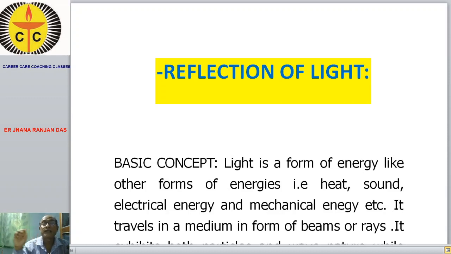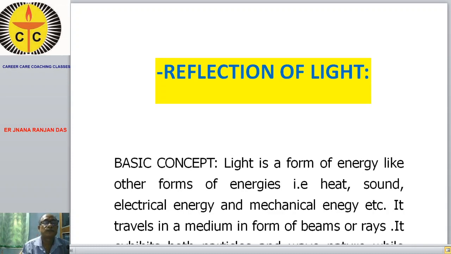While traveling in a medium, it behaves like particle nature and wave nature. This is the dual character of light, that means it behaves both as a wave as well as a particle.